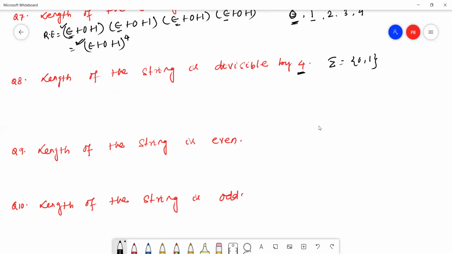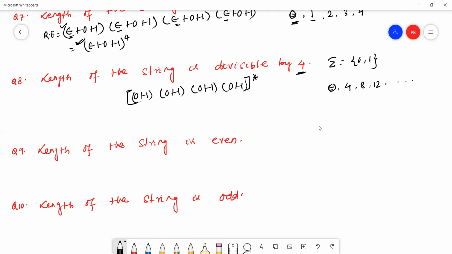Since the length is divisible by 4, we take (0+1)(0+1)(0+1)(0+1). This generates length 4. The length may be 0, 4, 8, 12 and so on. So we take the star of the whole expression.